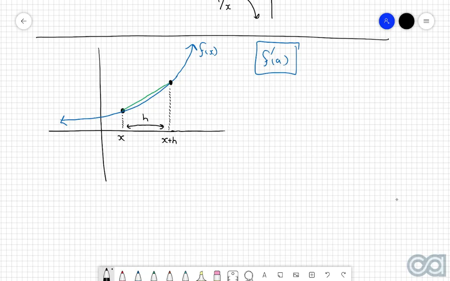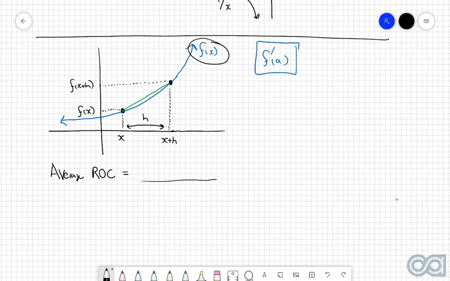Now the other thing I want to do is figure out what the y values of these two particular points are. Because we've just got the function as f of x, the y point for that point there is just going to be f of x, and then the one for this secondary point will be f of x plus h. Now we just said before that the average rate of change is going to be the gradient between these two points here.